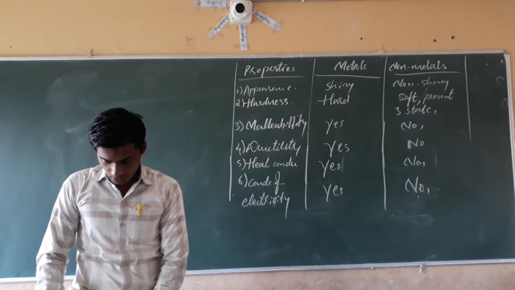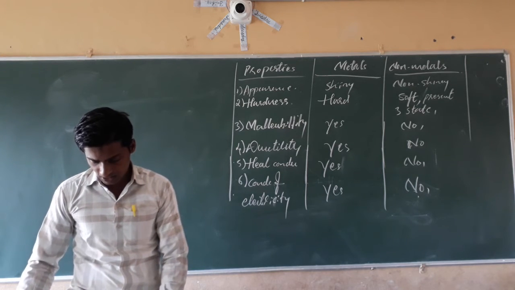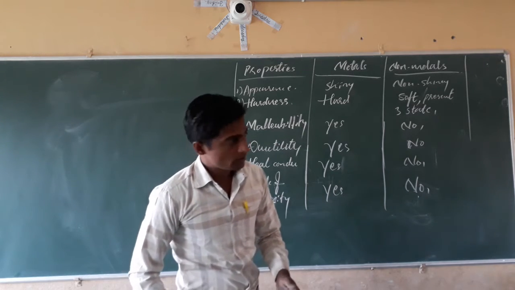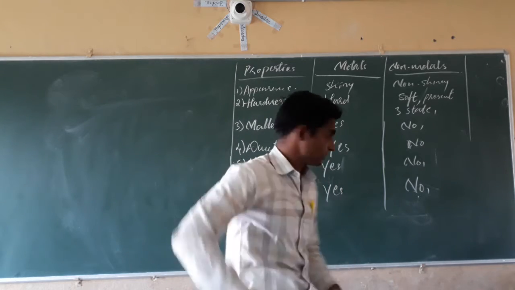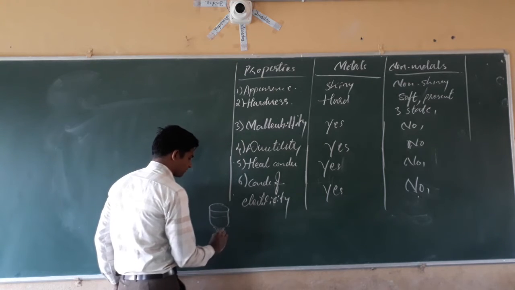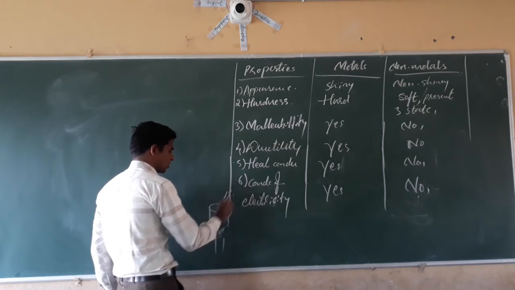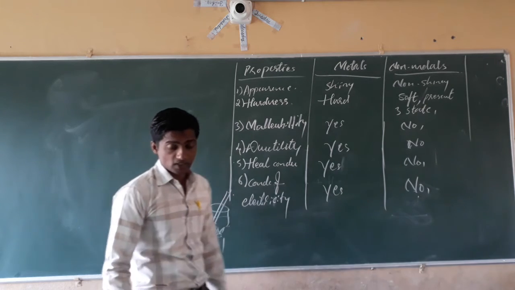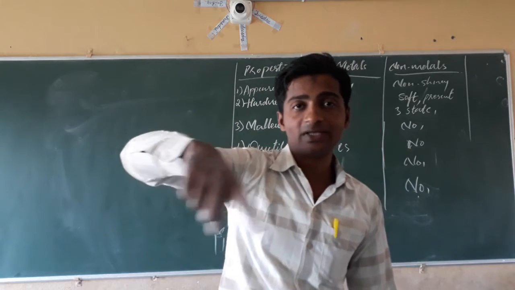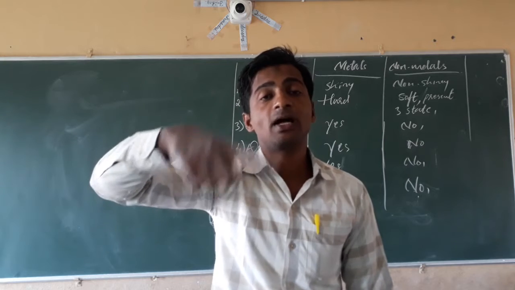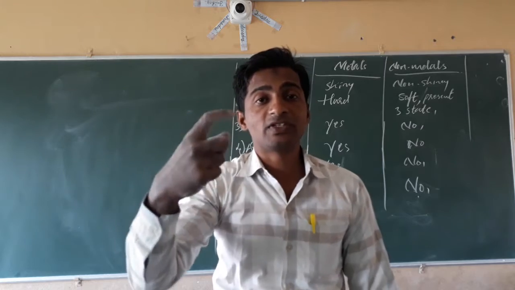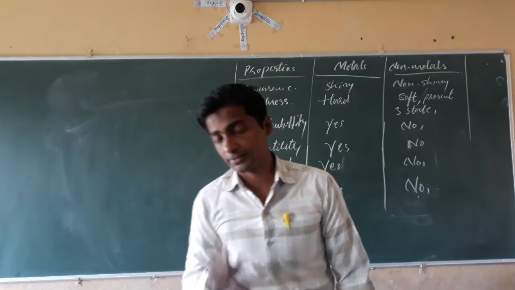The next: immersion rods for heating liquids are made up of metallic substances. See what happens here. While heating a liquid, we use a metallic rod. Why? Metals have high melting points and boiling points. That's why we use a metallic rod for heating liquids in beakers.